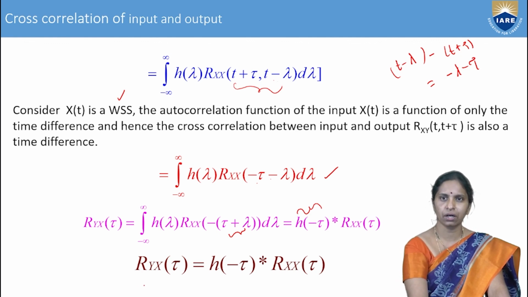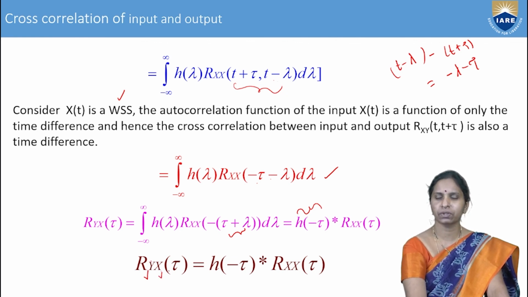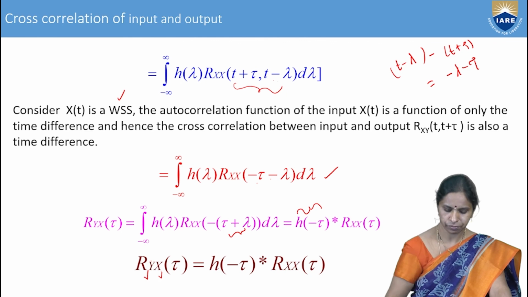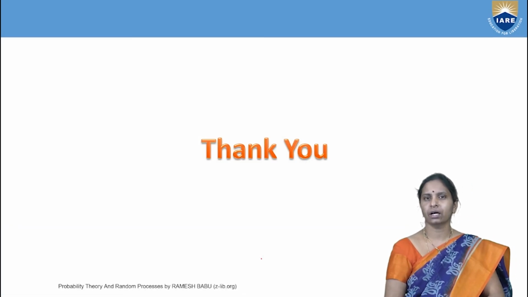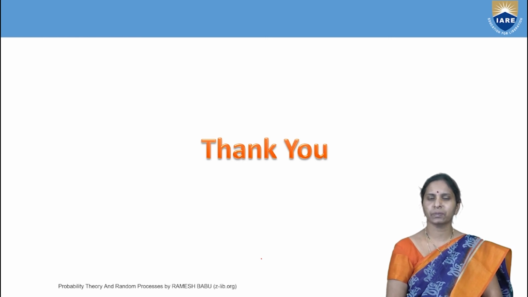Therefore, the cross correlation between the response of the system and the input of the system is nothing but Ryx of tau is equal to h of minus tau convolution Rxx of tau. Therefore, in today's lecture, we have seen the autocorrelation of the response of the system. After that, we have seen the cross correlation between the input and output of the LTI system.